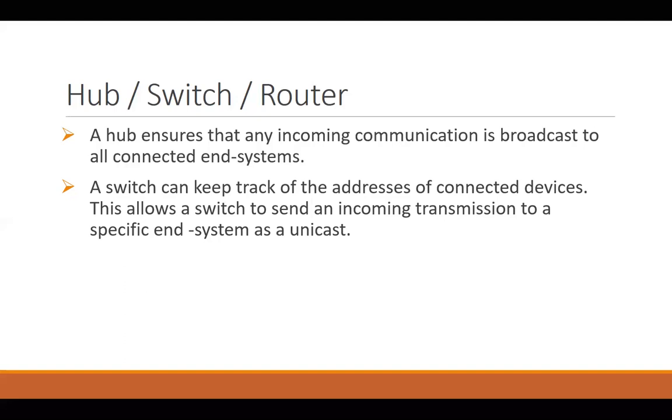Computer number 3 will have its own IP, its internet protocol address, as an identity. So the switch would know that this IP is connected to port number 6, and whenever somebody is trying to send data to this IP, it would be automatically directed to port number 6.